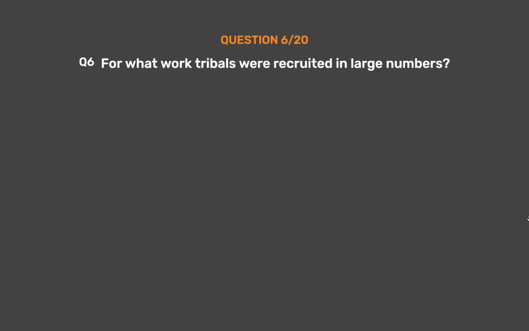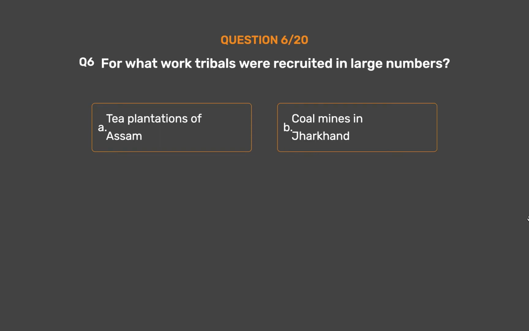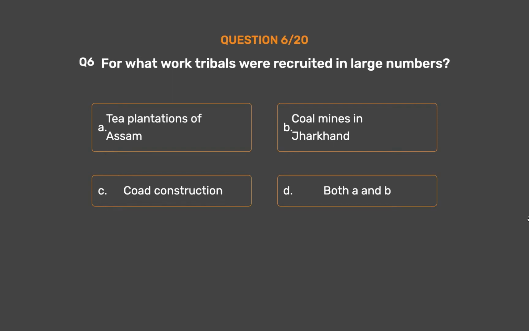Question number 6. For what work were tribals recruited in large numbers? Option A. Tea plantations of Assam. Option B. Coal mines in Jharkhand. Option C. Road construction. Option D. Both A and B.